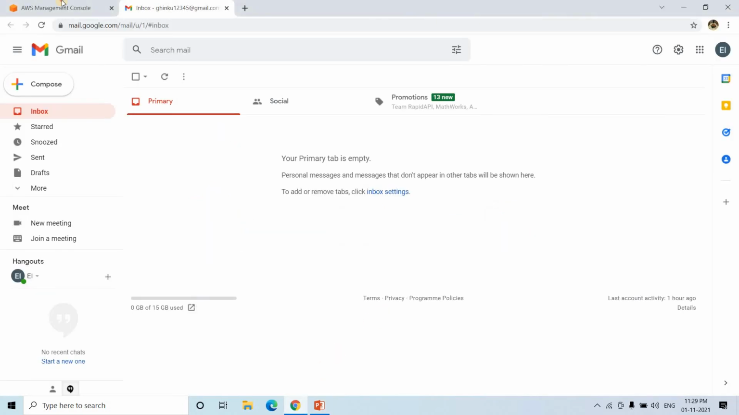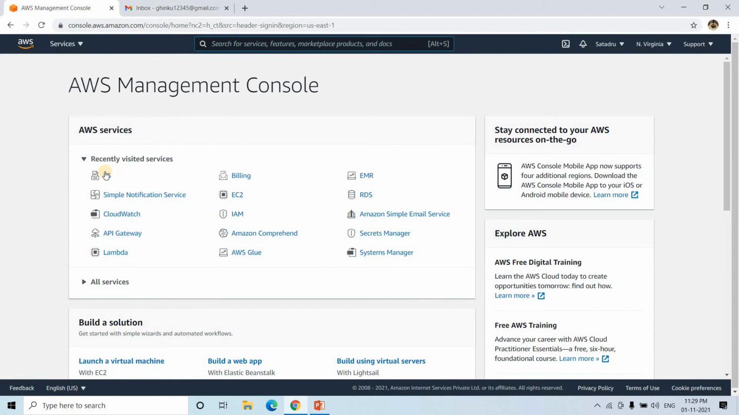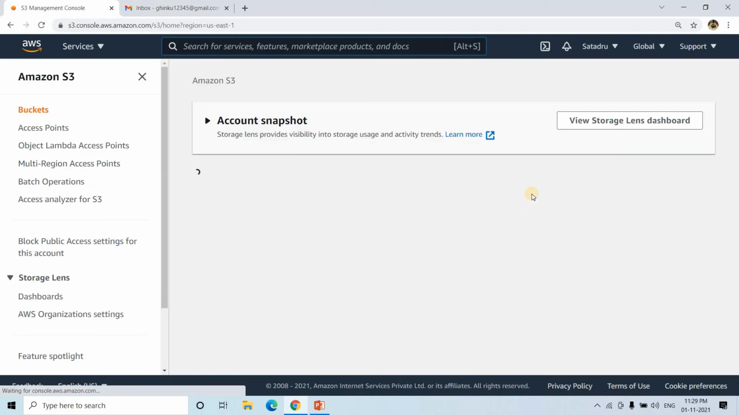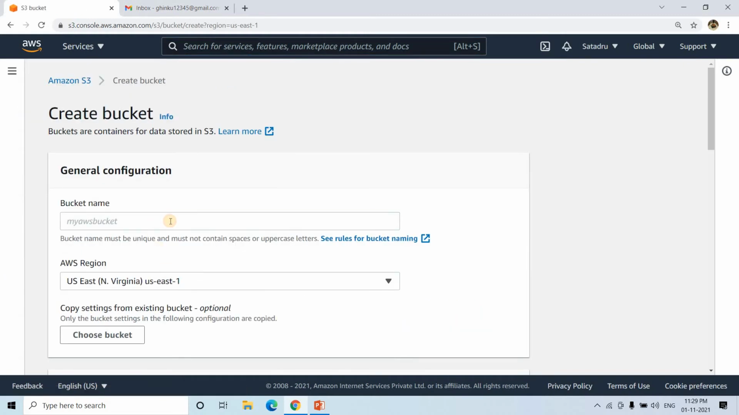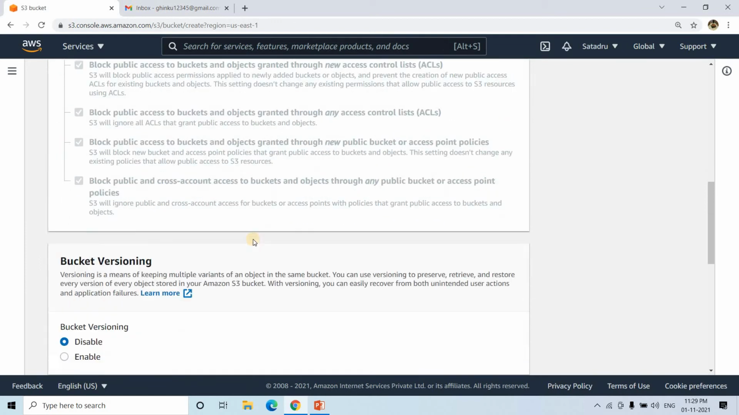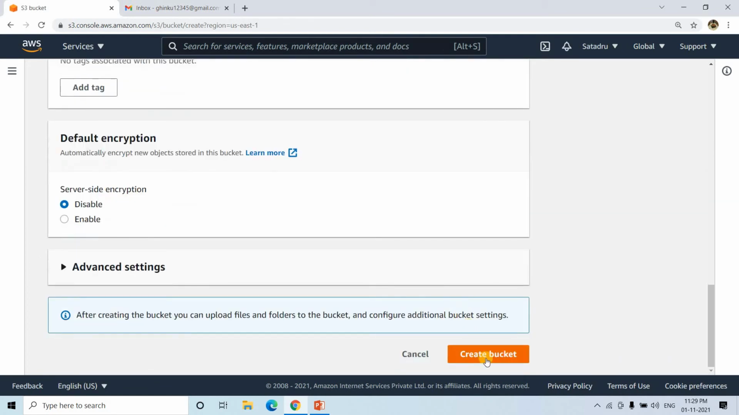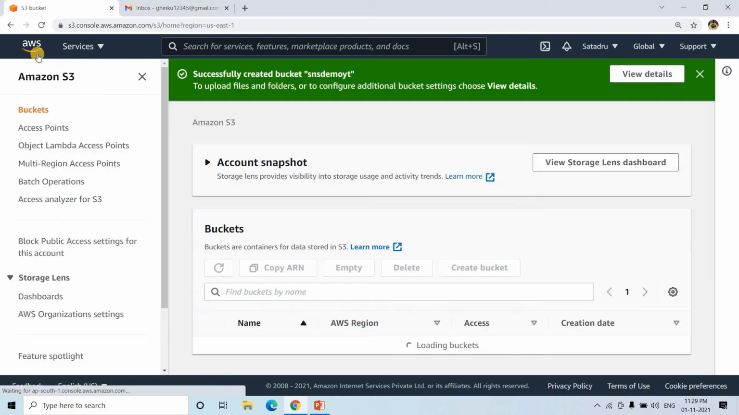So let us go to our AWS management console, and first create one S3 bucket. I will go step by step from scratch. I will go to create bucket. Here I will give the name SNS demo YT, for YouTube video demo. All other properties I am keeping as they are. I am simply creating the bucket. So the bucket is being created.